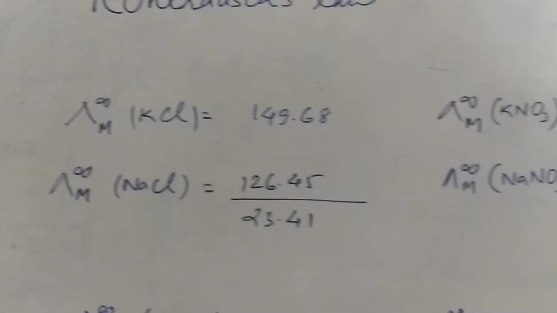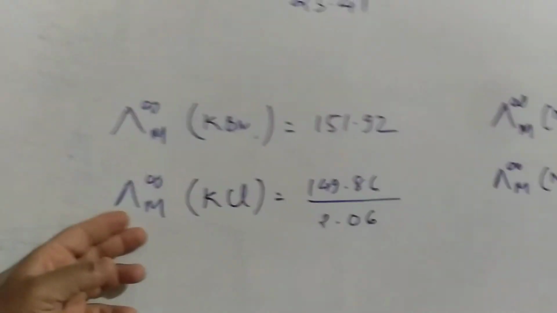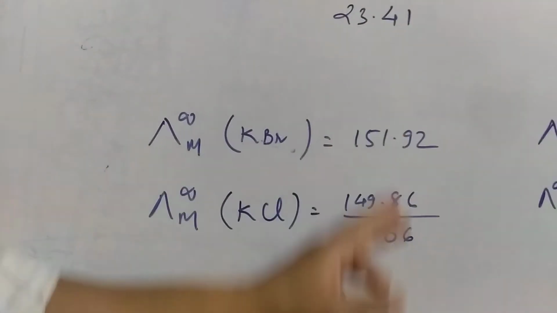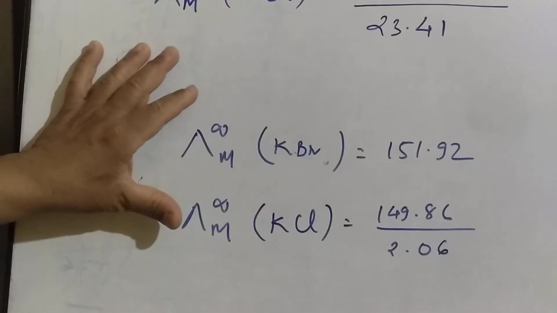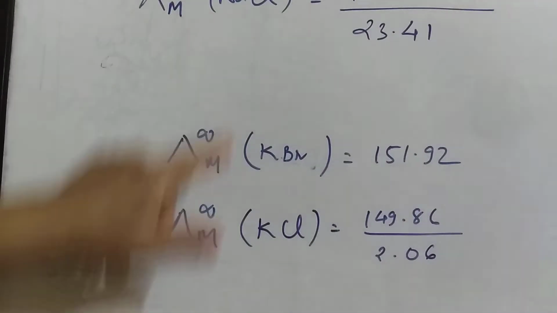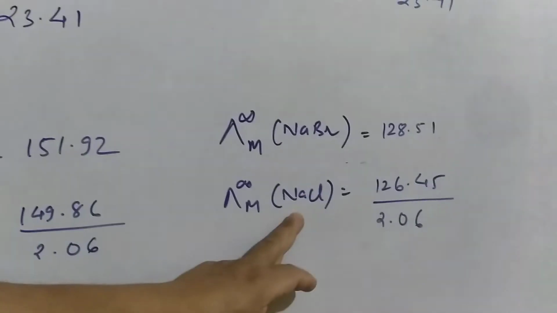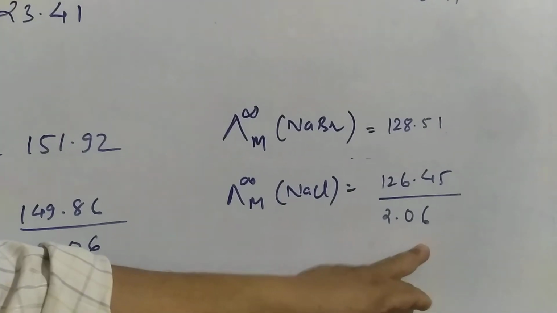Okay, now look at this side. Molar conductivity at infinite dilution for KBr, this is the value. Molar conductivity for KCl, the value. Again the difference was taken, 2.06. But this time you can see the cation portion is the same. Okay, now look at here. Again you can see the cation portion is the same and the differences remain the same.